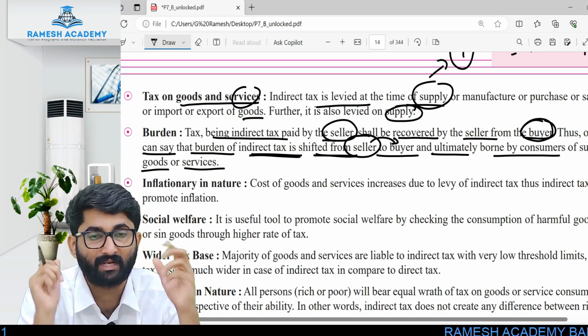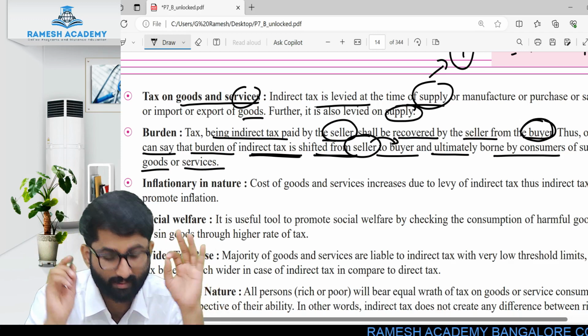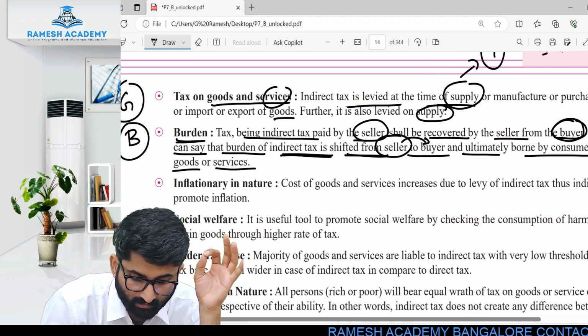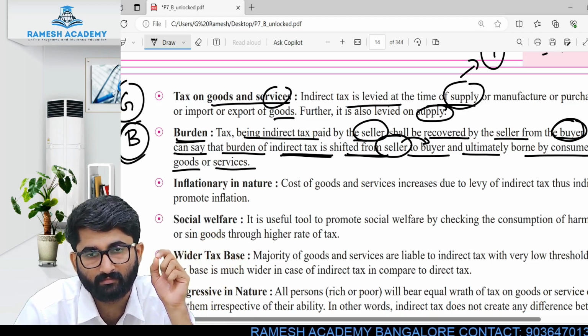Who has the burden, sir? Buyer. Consumer has the burden. Final consumer has the burden. Remember, burden is on final consumer.